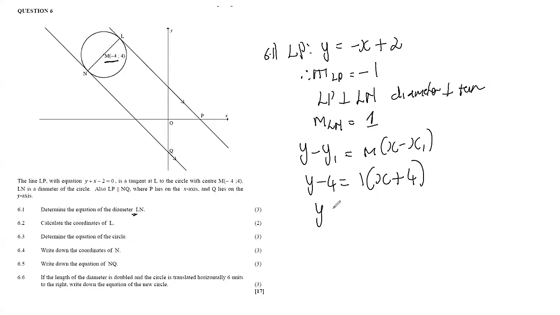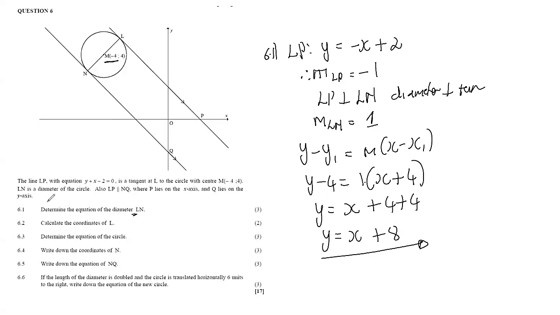To calculate our equation, 1 times x is x, 1 times 4 is 4, and if we transpose this negative 4 over, that's plus 4. So y equals x plus 8, and then we have our equation. For 3 marks, that's how we were supposed to determine the diameter LN, right?